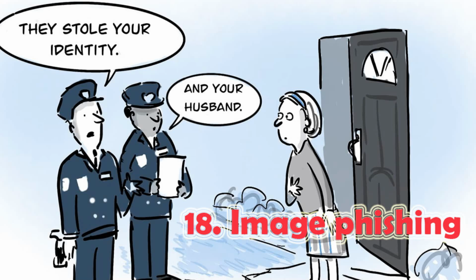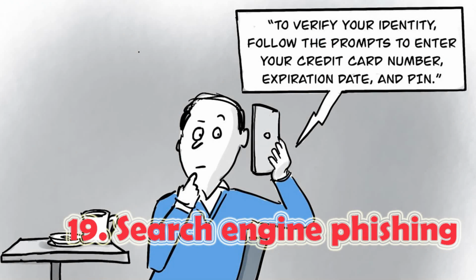18. Image phishing. Image phishing uses images with malicious files in them meant to help a hacker steal your account info or infect your computer. Example of image phishing. Hackers have made use of AdGholas to hide malicious code written in JavaScript inside images and HTML files. When someone clicked on an image generated by AdGholas, malware would be downloaded onto their computer that could be used to phish for their personal information.